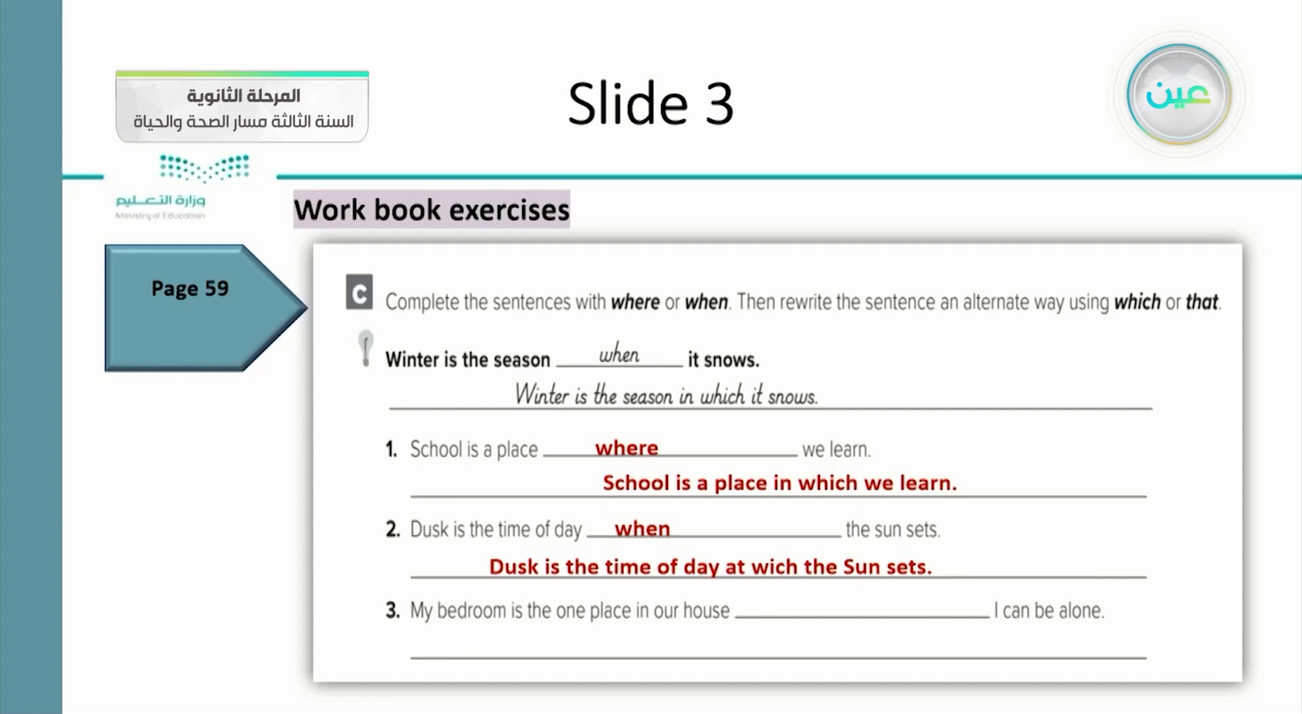Number three, my bedroom is the one place in our house, space, I can be alone. What do you think it is? It's where, because they are telling us about a place where I can be alone. And we will write it in the alternative way: my bedroom is the one place in our house at which I can be alone.